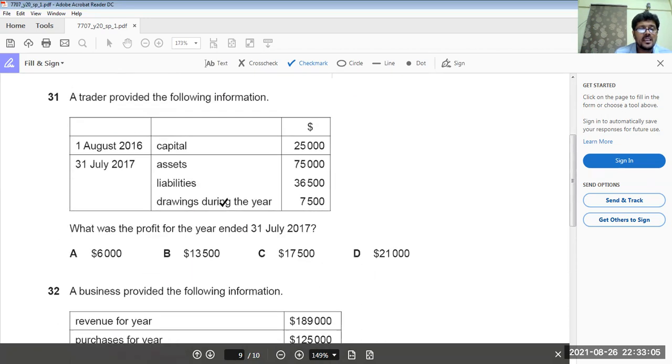Okay. A trader provided the following. We have capital at start given, capital at end is not given. So 75,000 current assets minus liabilities 36,500 gives 38,500, which is capital at end. Profit is capital at end plus drawings 7,500 minus capital at start. The profit is 21,000. D option is the answer.